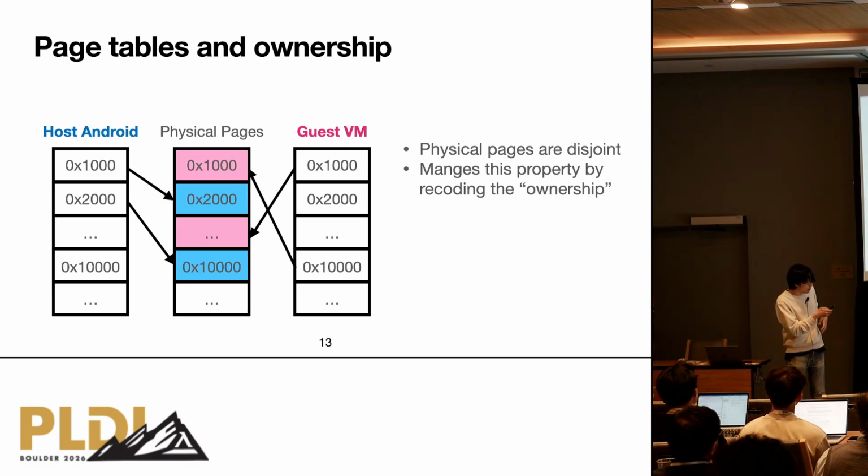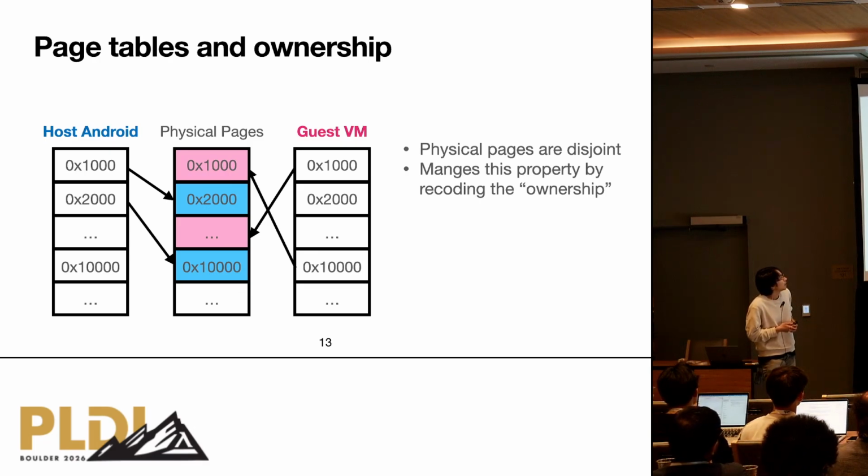In Android, we have physical pages, a host Android, and a guest virtual machine. pKVM maintains page tables so that all the physical pages are owned disjointly. Host Android uses these blue pages, and the guest virtual machine uses these pink pages.